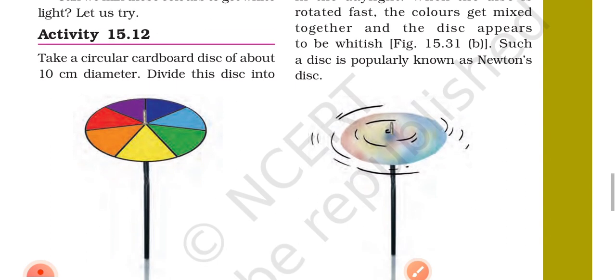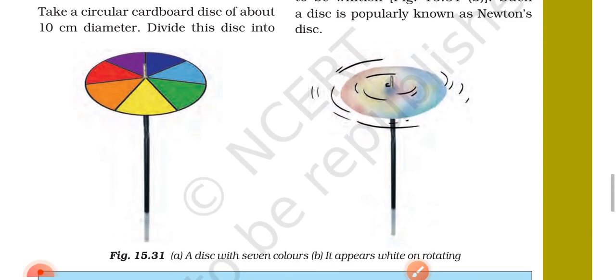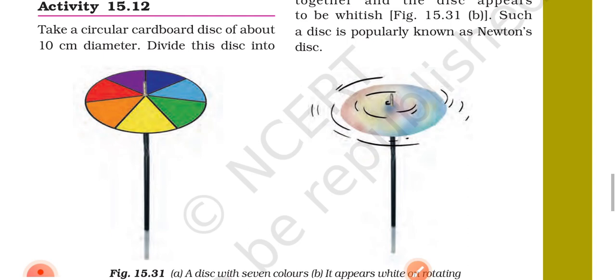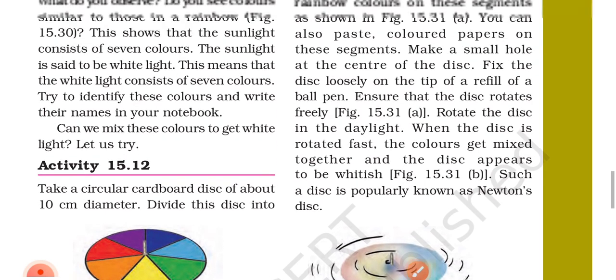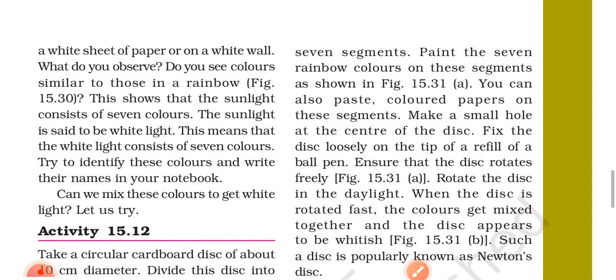Take a circular board disc of about 10 cm diameter. Divide the disc into 7 segments. Paint the 7 rainbow colors on these segments as shown in figure 15.31a. You can also paste colored paper on these segments.